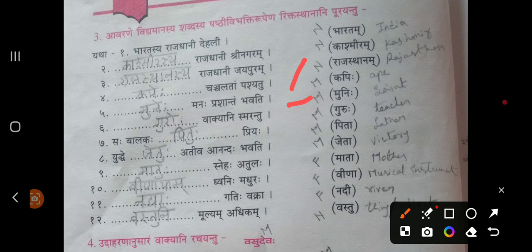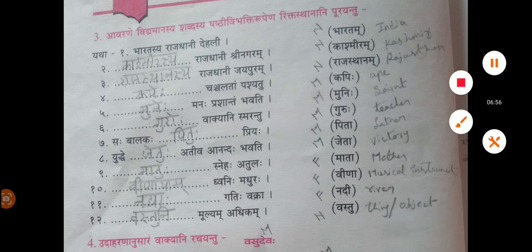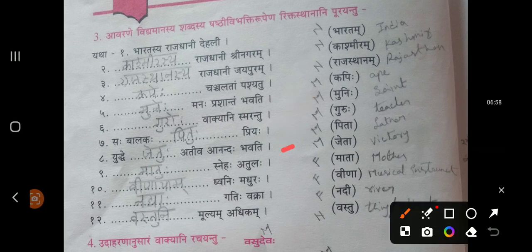Next one, Guroho Vakyani Smaratu. And the next one, Saha Balakaha Pituhu Priyaha. And the next one, Yuddhe Jetuhu Ativa Anandaha Bhavati. Next one, Matuhu Snehaha Atulaha.